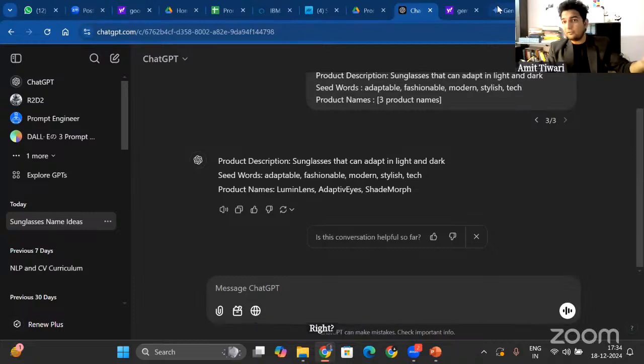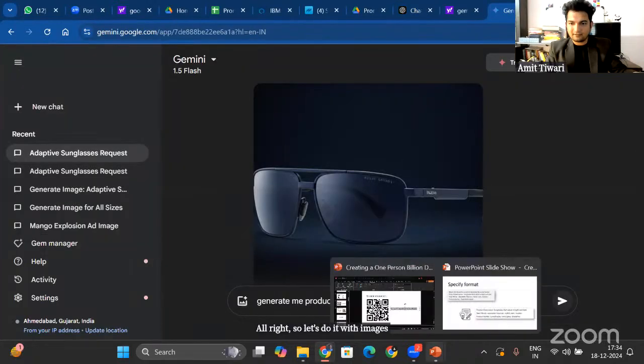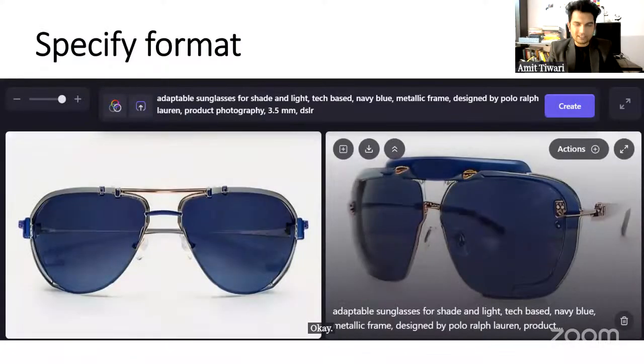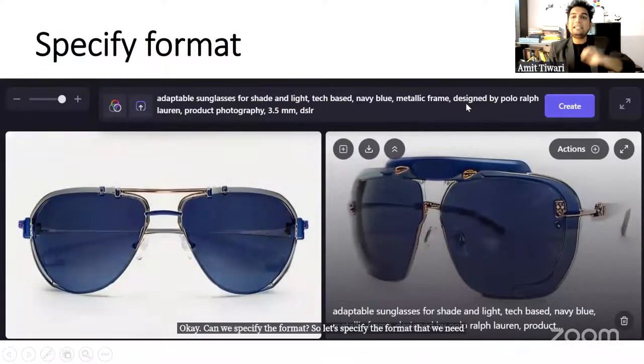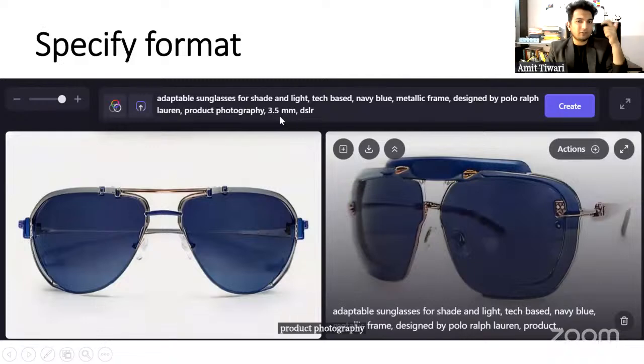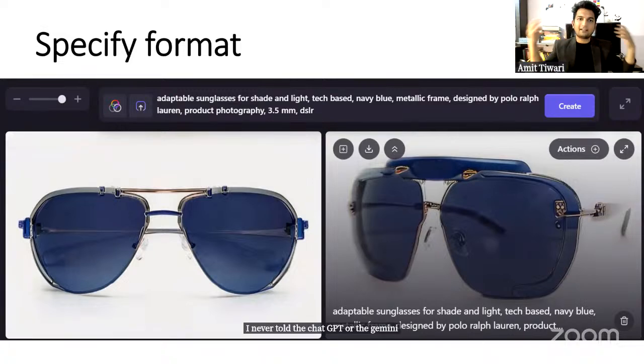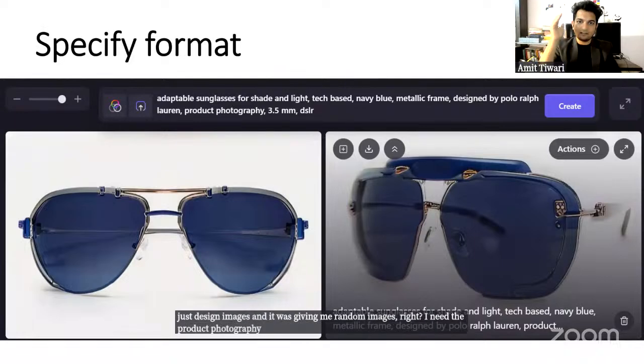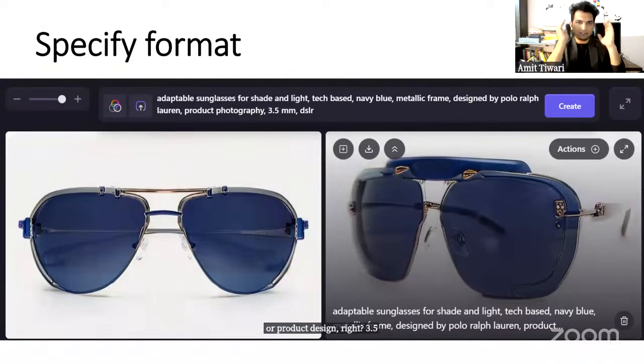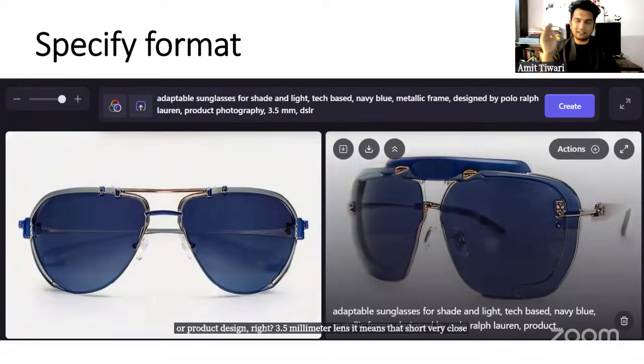All right, so let's do it with images. Can we specify the format? So let's specify the format that we need: product photography. We need it from a 3.5 millimeter lens, and we need a DSLR to capture that photo. I never told ChatGPT or Gemini what I need. I just said, design me images, and it was giving me random images, right? I need the product photography or product design, right? 3.5 millimeter lens, that means shot very close, and with a DSLR.